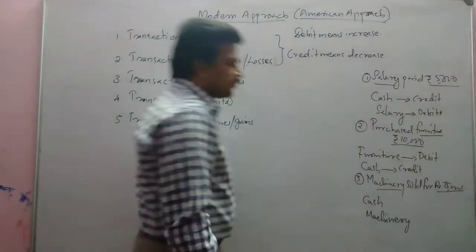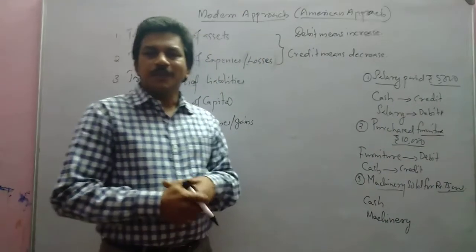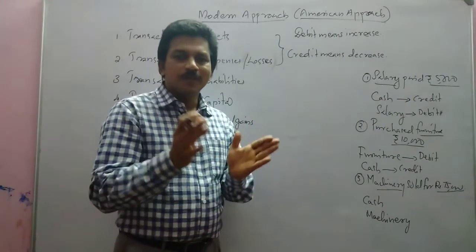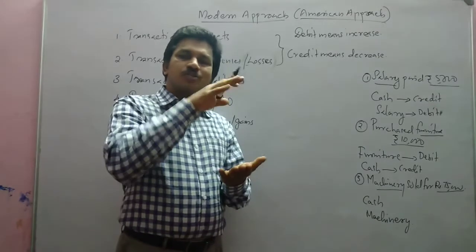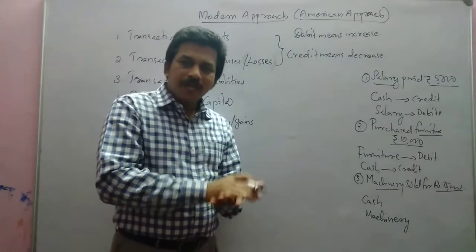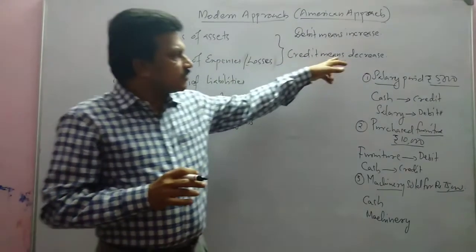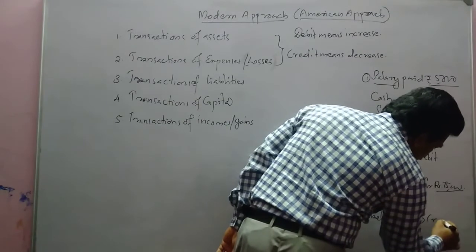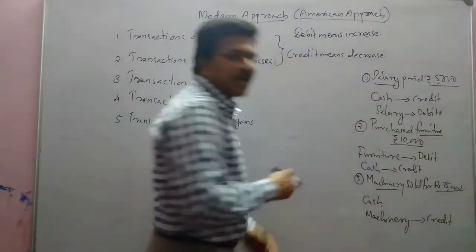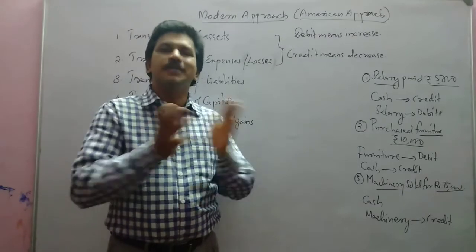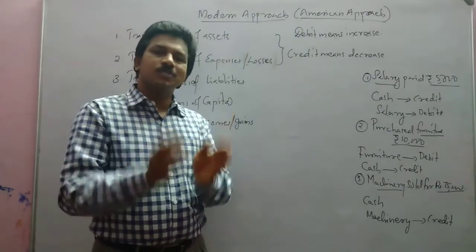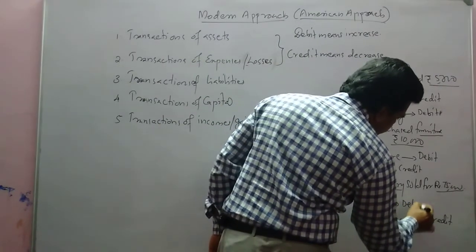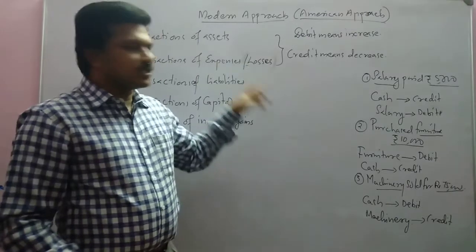These are the aspects. What happened to machinery? You sold the machinery. So while selling, what happened to machinery? Is it increased or decreased? Yes, machinery decreased. Credit means decrease, so machinery will be credited. What happened to cash? Cash increased. Cash is an asset, and that asset is increased, so it can be debited. Okay, is it clear?